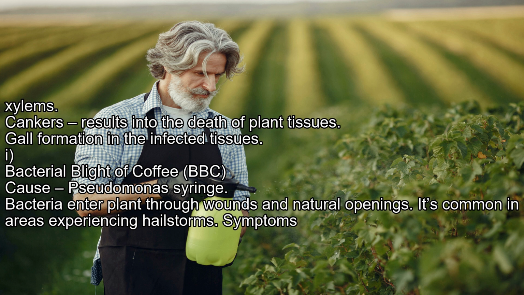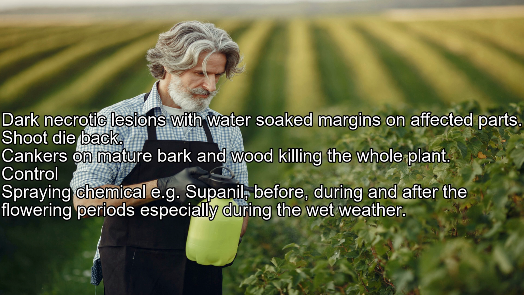Bacterial blight of coffee (BBC). It is caused by Pseudomonas syringae. Bacteria enter the plant through wounds and natural openings. It's common in areas experiencing hailstorms. Symptoms: dark necrotic lesions with water-soaked margins on affected parts, shoot die-back, and cankers on mature bark, which may kill the whole plant. Control: spraying chemicals, e.g., Supironil, before, during, and after the flowering periods, especially during wet weather.